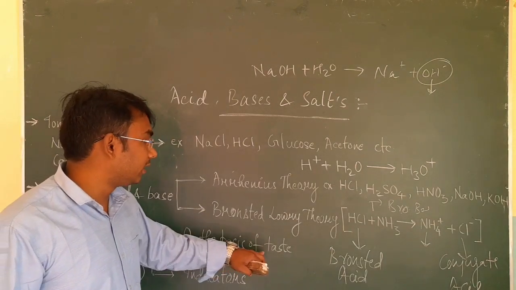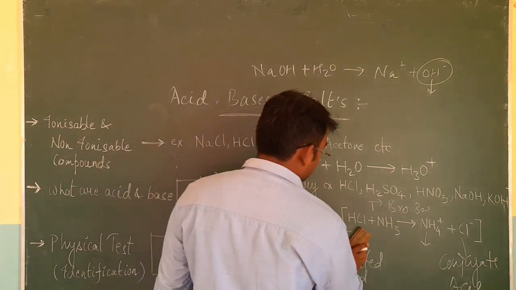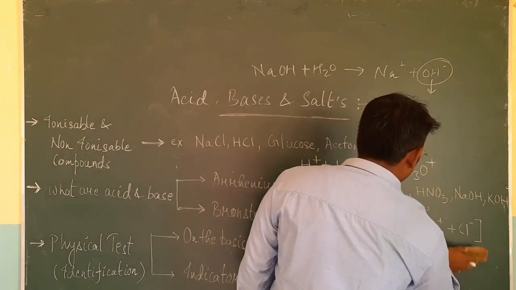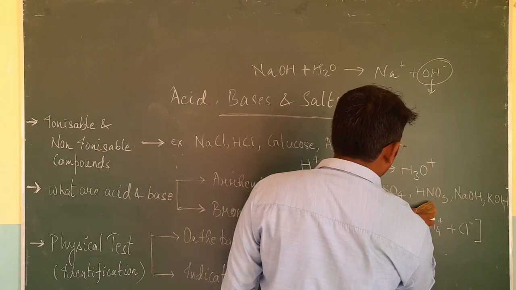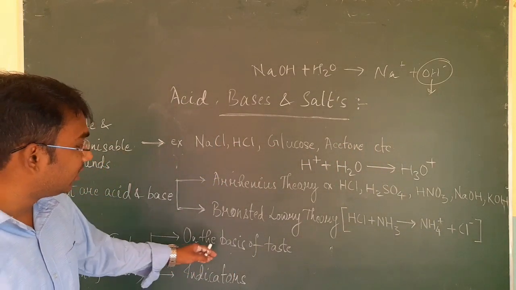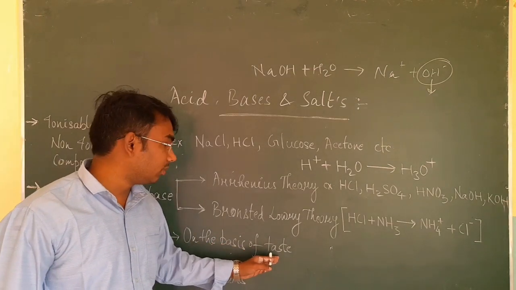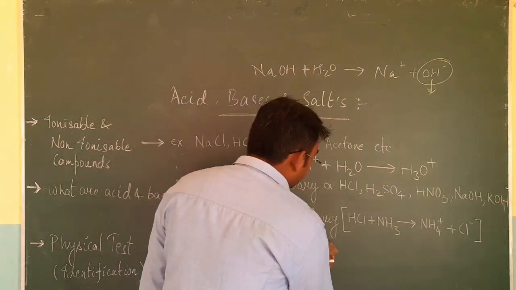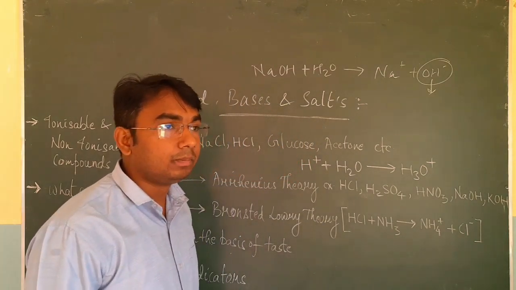First is on the basis of taste. However, this test is not advisable to do at home, because there are certain acids which are corrosive.